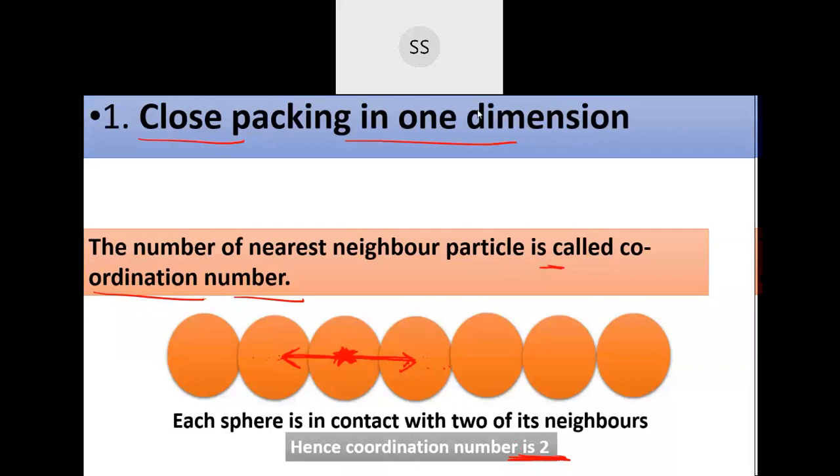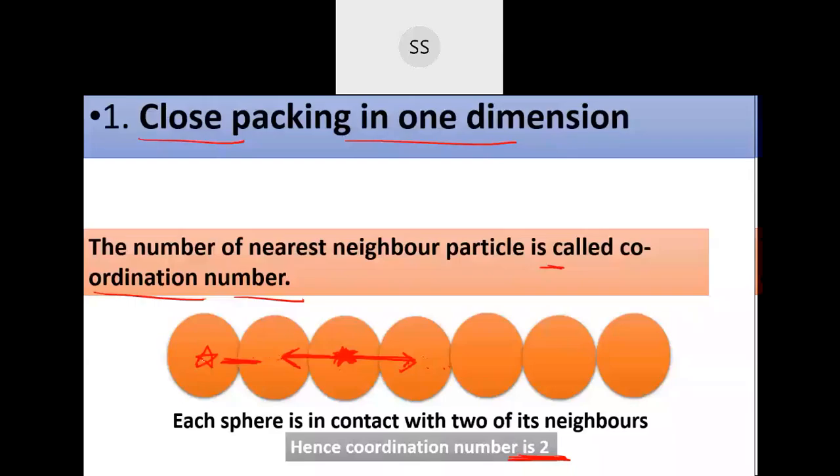Yes, understood this much of what I said? See, the last one, if you are taking it, has coordination number only 1. But generally, for the whole crystal, we usually consider the center particles. If you talk about this end particle, it doesn't have another neighbor, only one attached over here, so its coordination number is going to be 1.